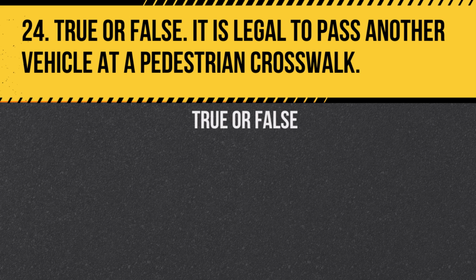Question 24. True or false? It is legal to pass another vehicle at a pedestrian crosswalk. Answer: false. It is illegal and unsafe to pass another vehicle at a pedestrian crosswalk.